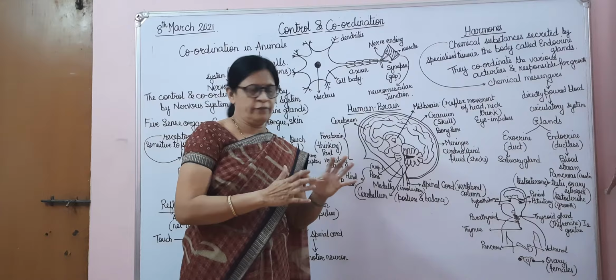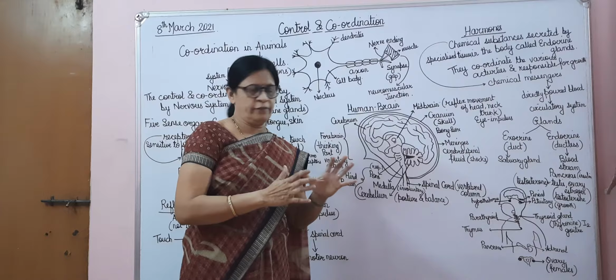And skin is sensitive to touch, and these are known as the thermoreceptors, with the help of which we can find out the temperature, whether something is cold or whether something is hot. So therefore they are known as the thermoreceptors. So it is because of these sense organs that we get all the stimuli. Now we are sensitive to this stimuli, because our body is getting messages because of these sense organs.